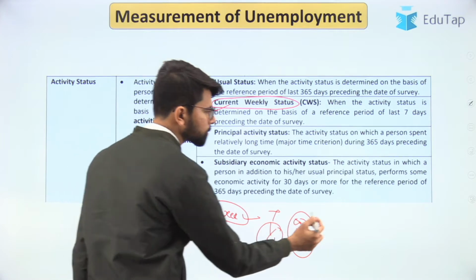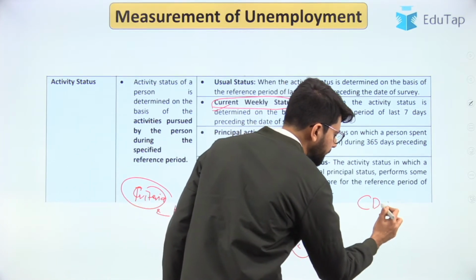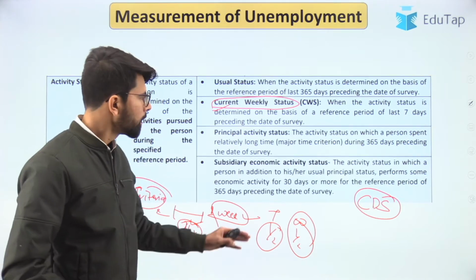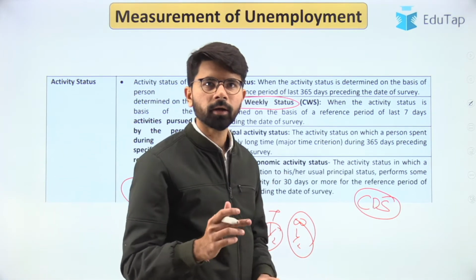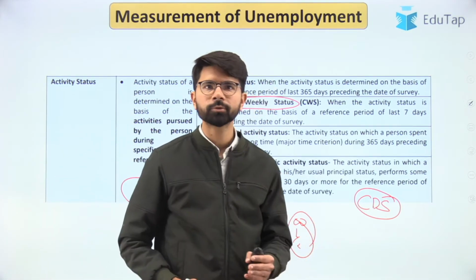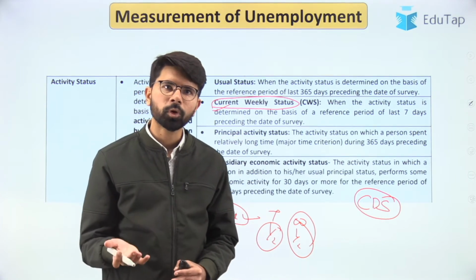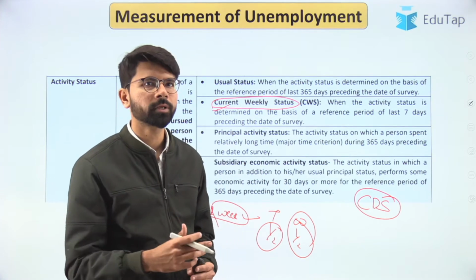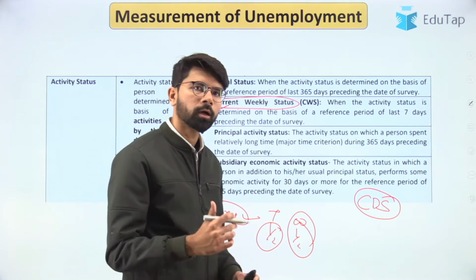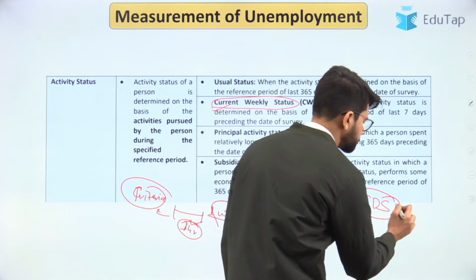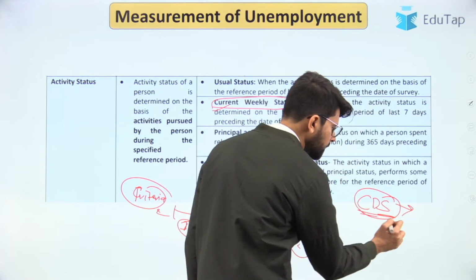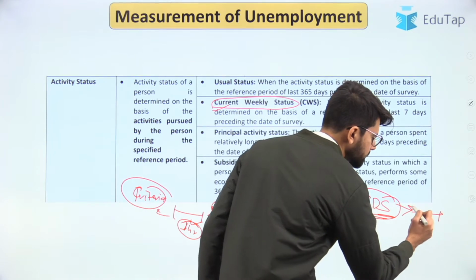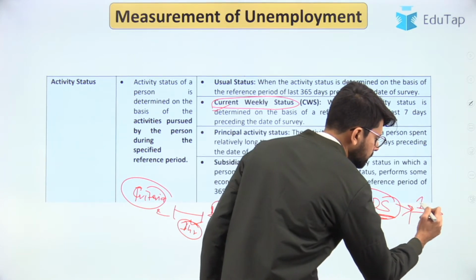And the last status is current daily status. This is the most comprehensive measure of unemployment, because rather than just terming some individual as employed or unemployed, this CDS measure gives us the degree or the intensity of the unemployment that exists within that rural place or any area. For example, here in the current daily status, the reference period is 1 week.